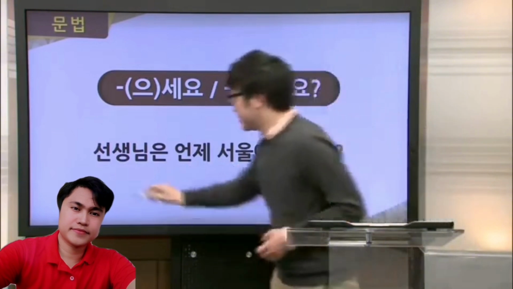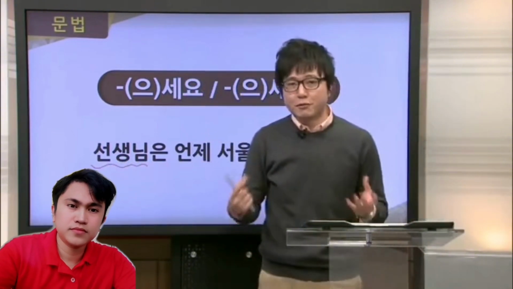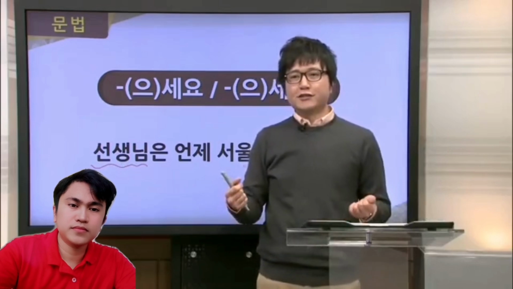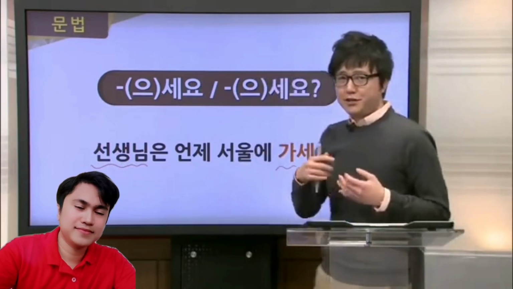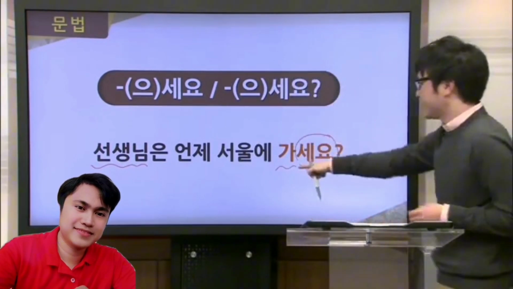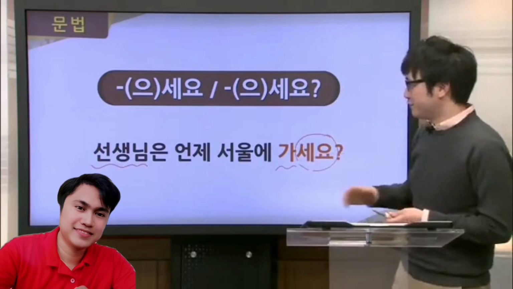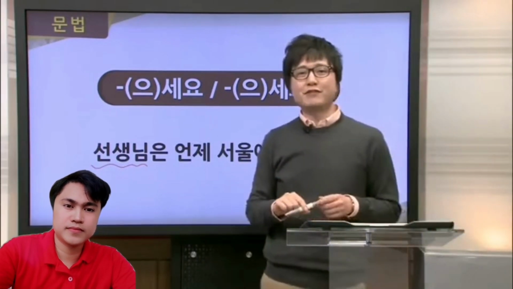Our subject is 선생님. So the student would have to show a little more respect to her teacher. So instead of just using 가요, she actually adds this 세요 to get 가세요, which would show a little more respect to the teacher.